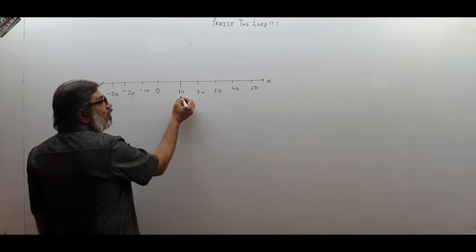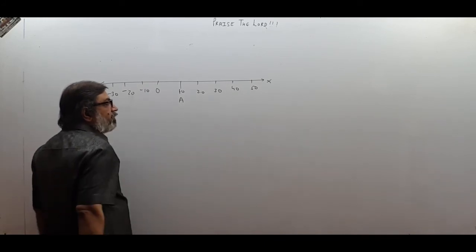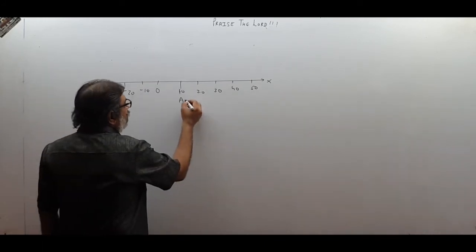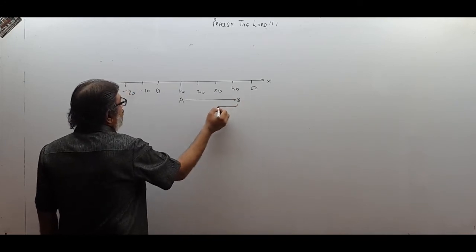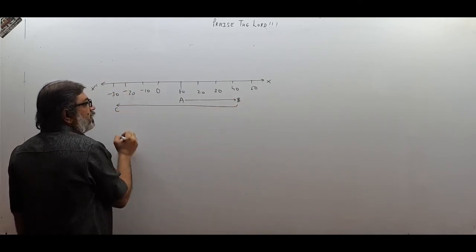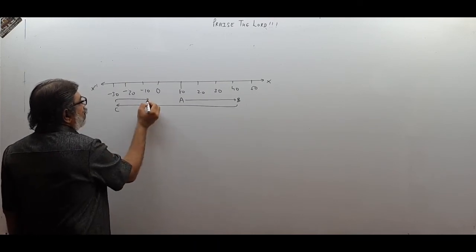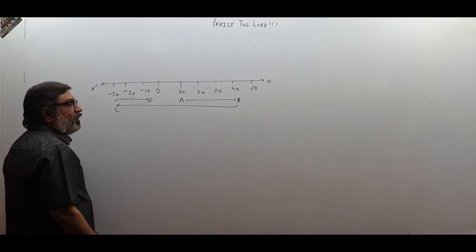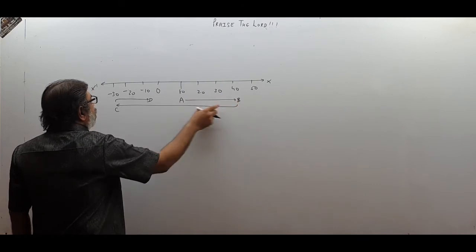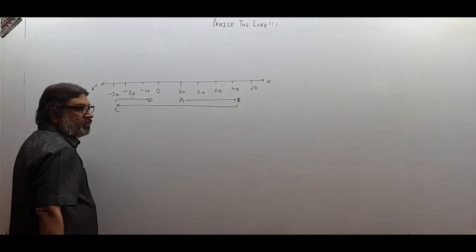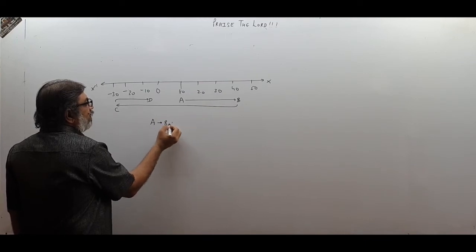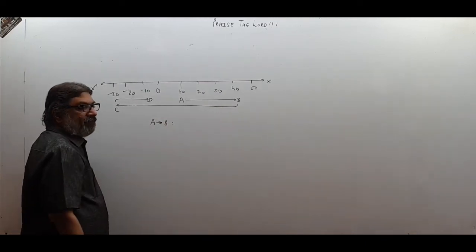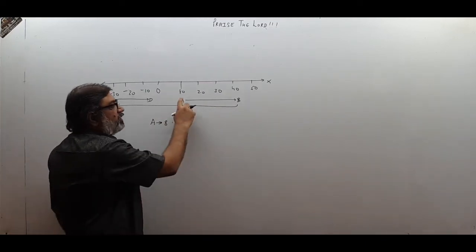Supposing at t equal to 0, body is here at point A. Then it goes to point B till 40. Then it comes back to C and then it comes back to D. That goes from A to B, then from B to C and from C to D. So if I talk of movement from A to B, what will be distance? 30 meter.